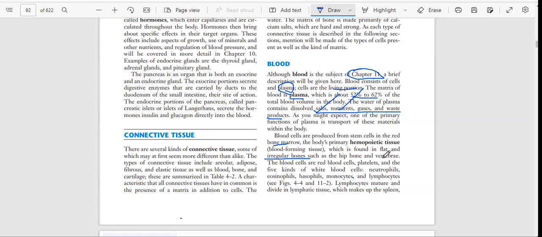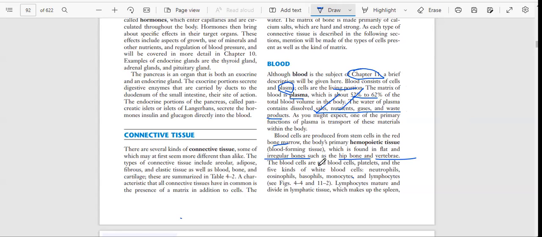Red bone marrow is present in flat and irregular bones, like the hip bone and the whole vertebral column.